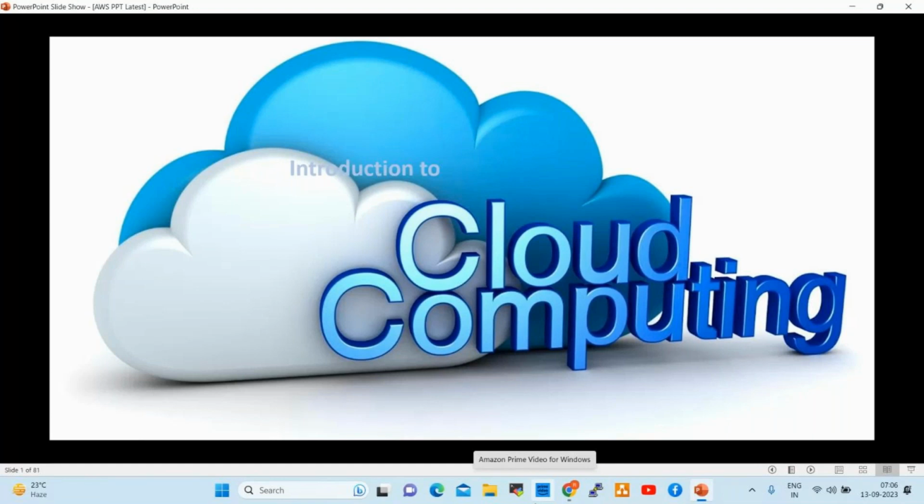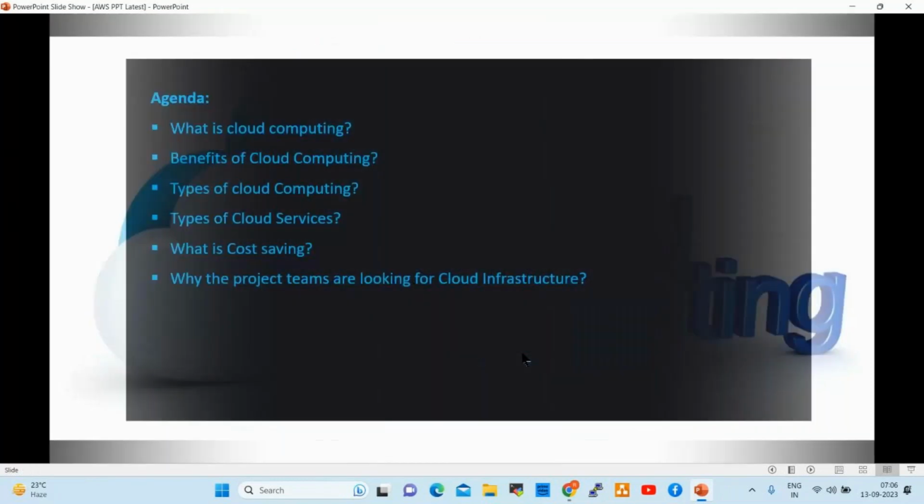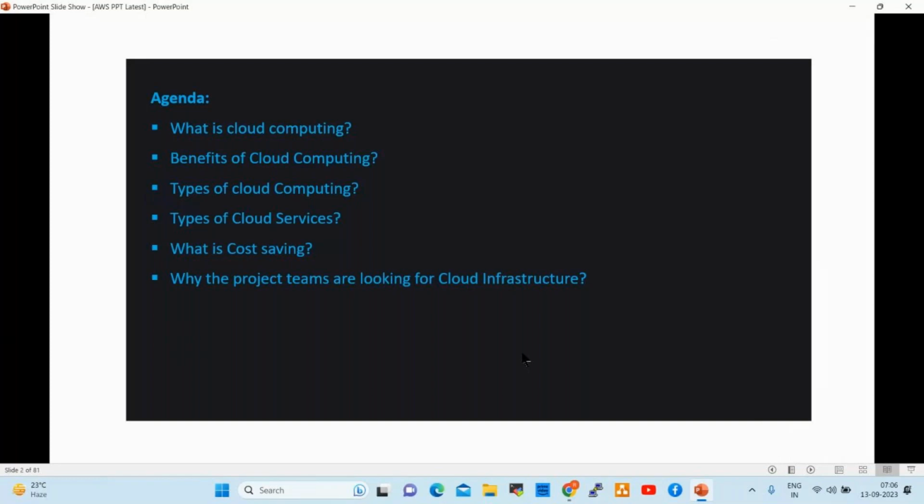Fine. So, introduction to cloud computing. In this session, we'll try to understand what cloud computing is, the benefits of cloud computing, types of cloud services, what the cost saving is, and why project teams are looking for cloud infrastructure. So cloud servers, cloud storage, cloud network. What are the advantages of cloud? These are all very important. So what is cloud computing?